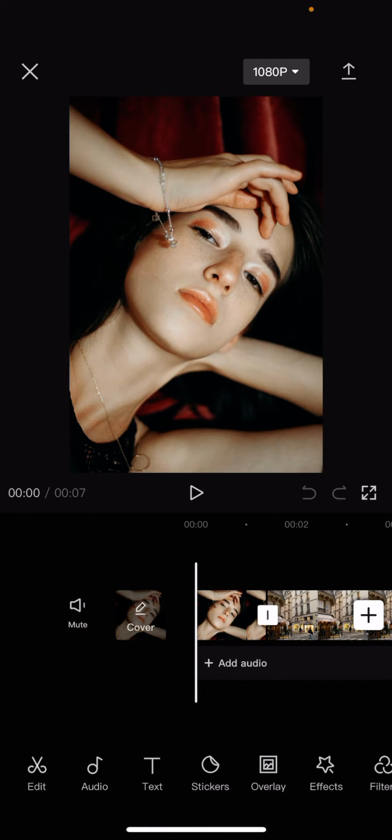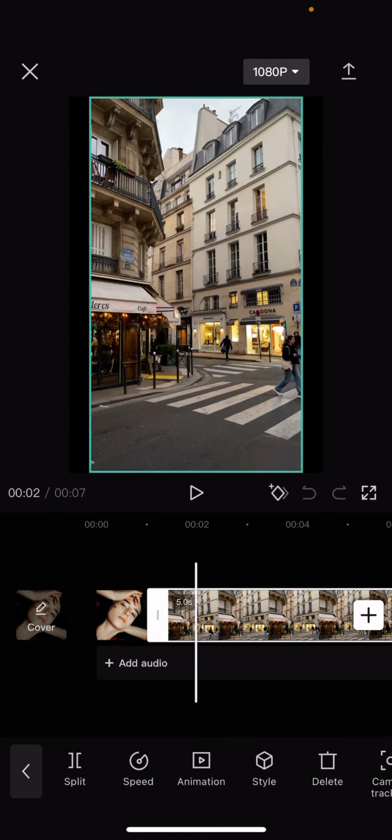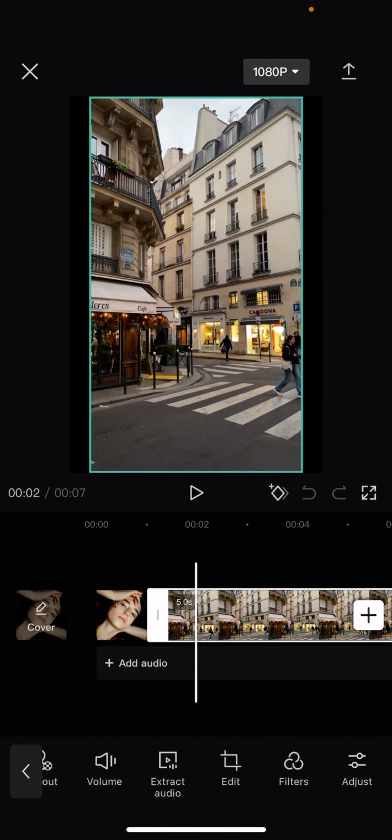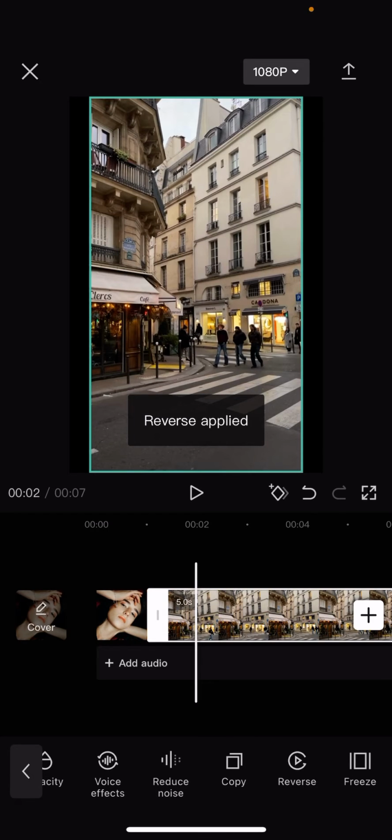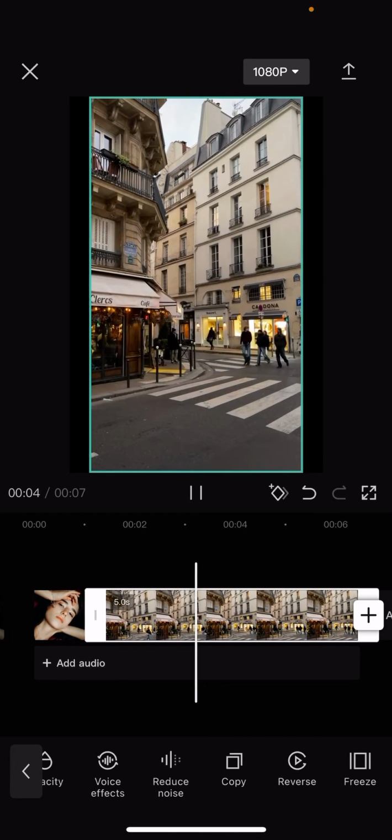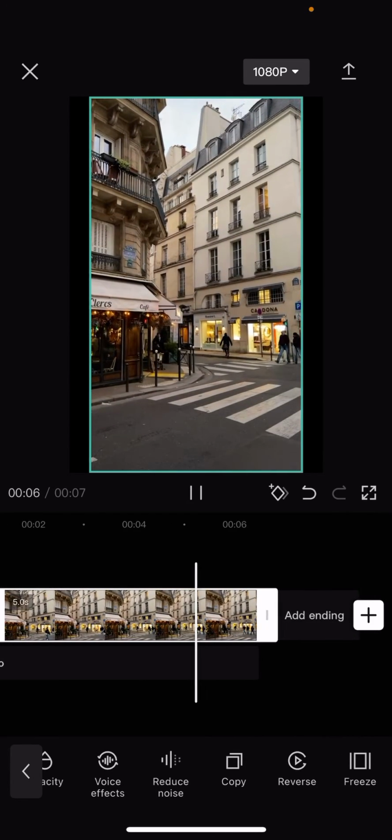Now this one is a photo, but I have to select the video to show you. And now scroll to the right until you see the reverse option. Click on it, and now you can see that the video is reversed.